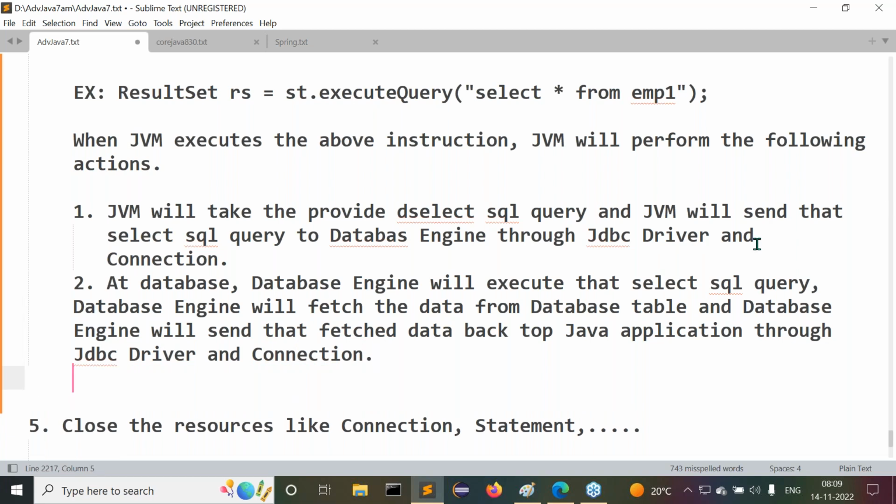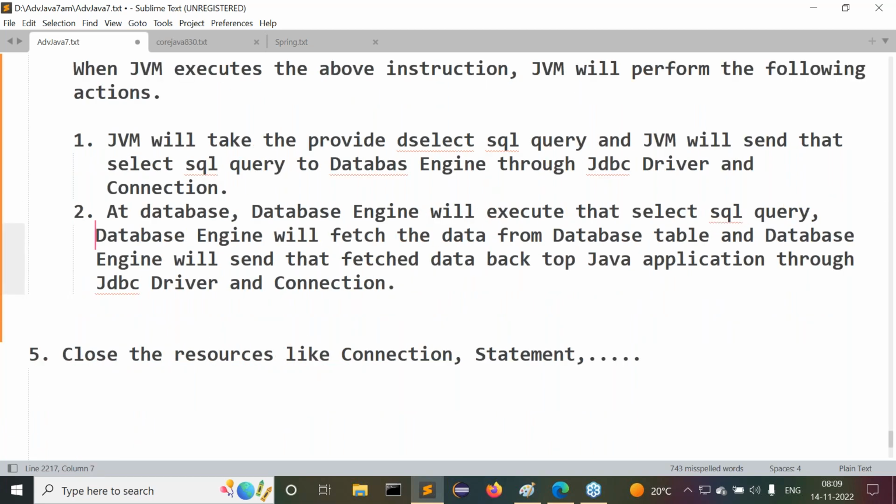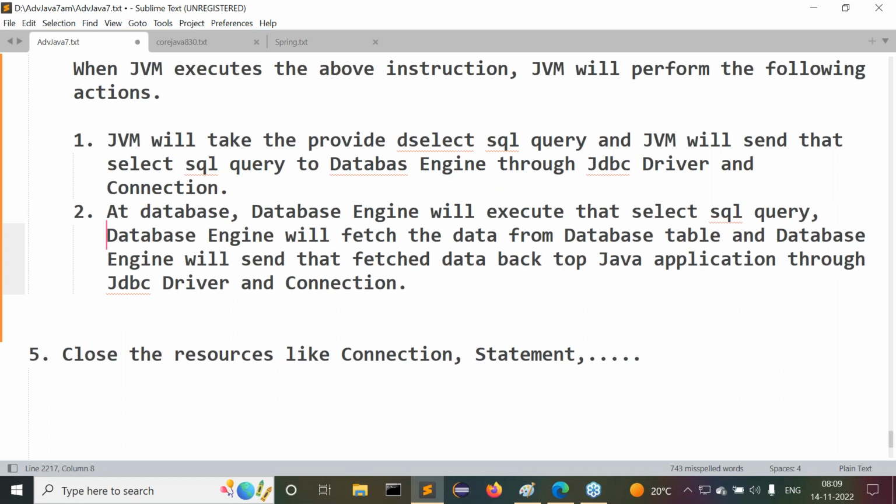Understand? Clear-cut information: the database engine will execute that SQL query, fetch the data from the database table, and send that fetched data back to the Java application through the JDBC driver and connection. Now what's the third point? You know how to represent the data.